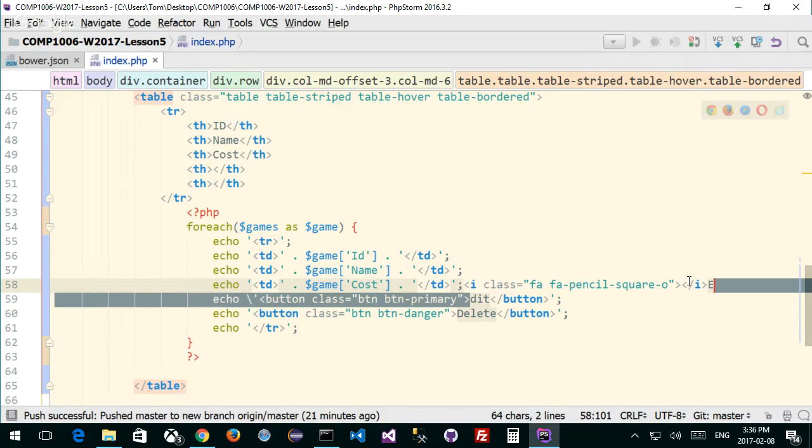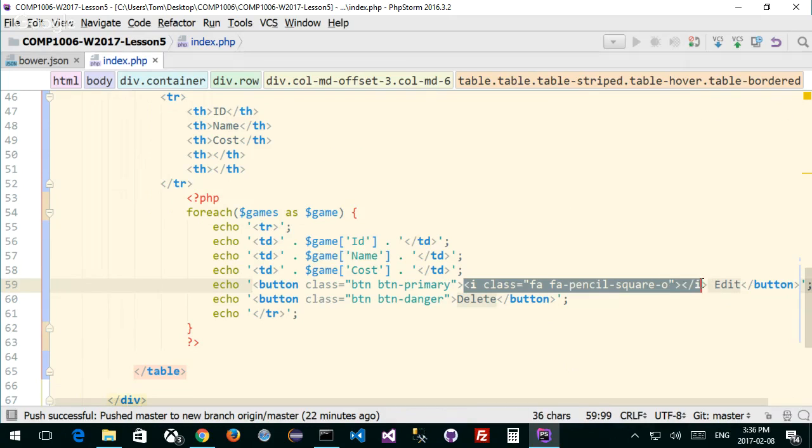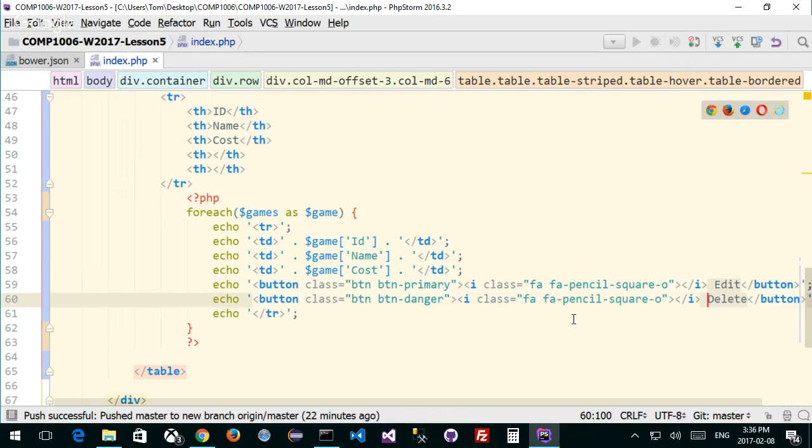Oh, one thing I do need to do is make sure there's a space between the actual text of the button and the icon, or else it'll be abutted against each other, and that's not good. So copy this. I don't want to copy this too much. And put that in over here, right? And again, we'll get back to this.